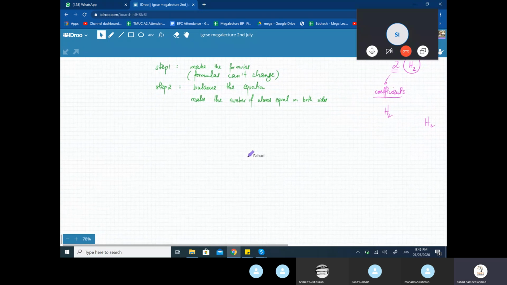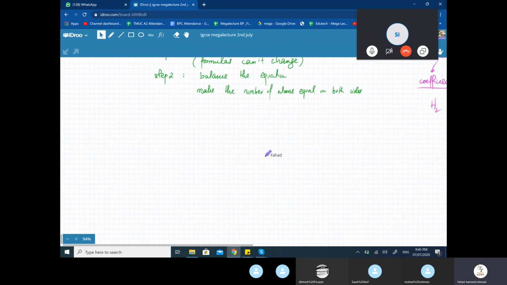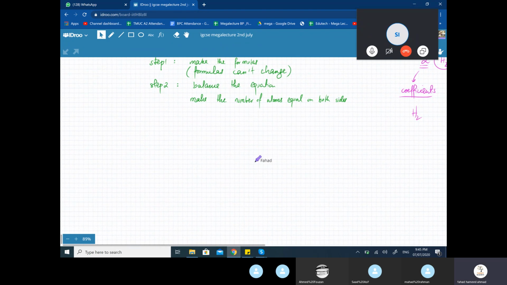So remember these 2 steps. Just keep it simple. First thing is make the formulas. And when you balance the equation, let me add this as well: the only thing you can do is change the coefficient. You can't do anything about the formulas.